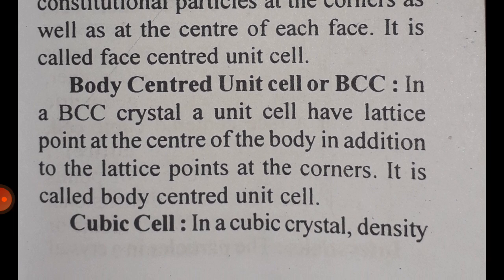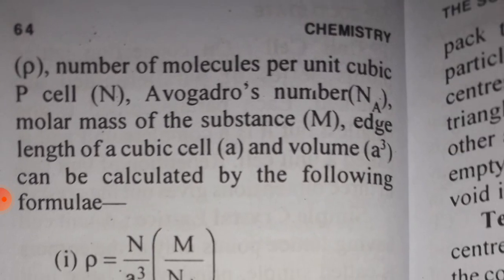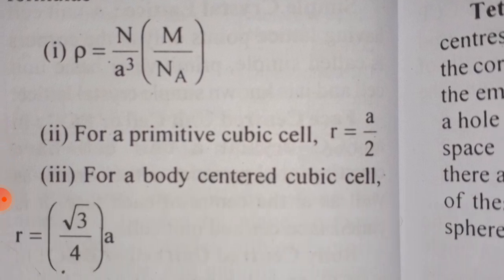Cubic cell. In a cubic crystal, density rho, number of molecules per unit cell N, Avogadro's number Na, molar mass of the substance M, length of a cubic cell a, and volume a cubed can be calculated by the following formulae. 1. Rho equals N upon a cubed, in brackets M upon Na.